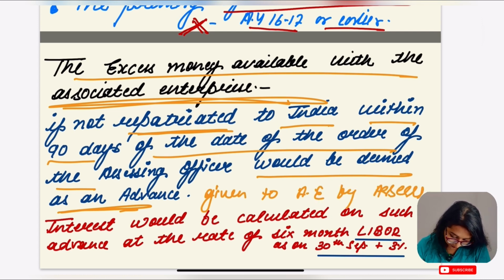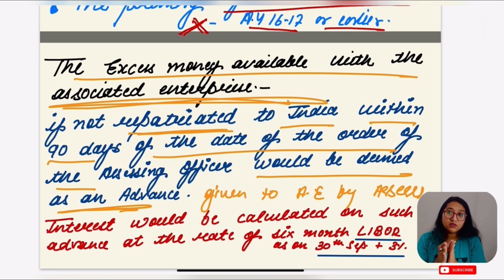Is it clear? Which means, if there is excess amount available with an associate enterprise, for example, I have done a transaction with my associate enterprise, and that associate enterprise is definitely outside India, right? For example, the transaction was of 5 crore, but actually the transaction was not of that value.